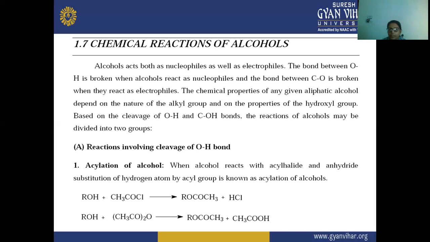The chemical properties of a given aliphatic alcohol depend upon what kind of alkyl group is attached, and on the properties of the hydroxyl group.